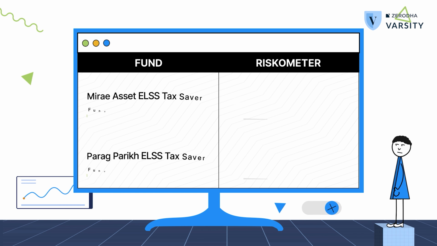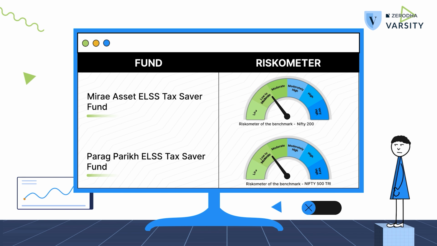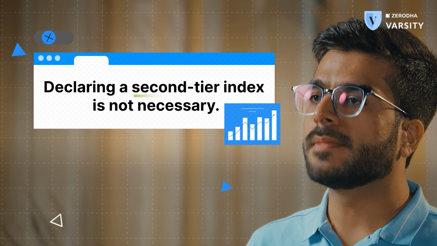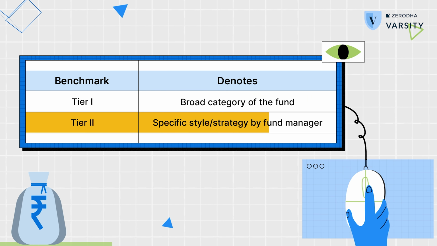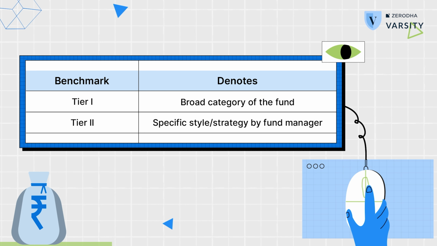Now let's say there's an ELSS fund that invests in only the top 250 stocks by market cap. It is free to have Nifty 250 as its additional benchmark or second-tier benchmark. However, declaring the additional benchmark or second-tier benchmark is not mandatory. The first-tier benchmark must reflect the category of the fund. The second-tier benchmark may reflect the specific style or strategy that the fund manager follows.